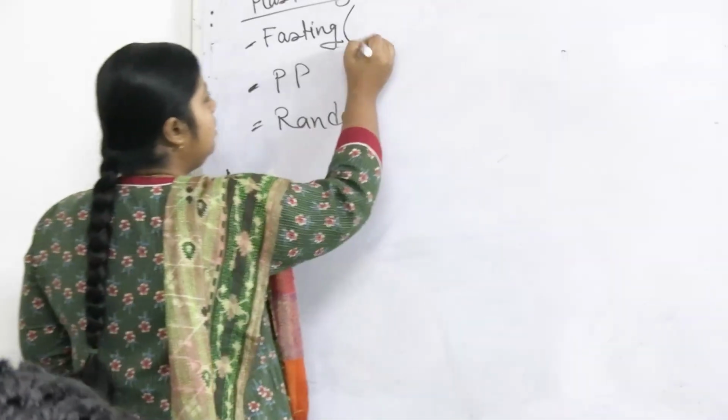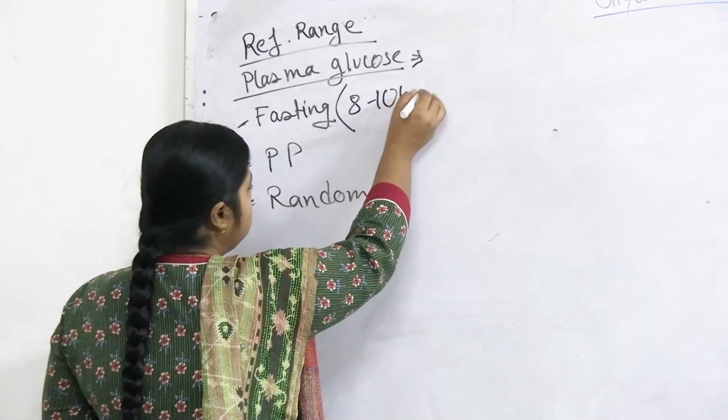What is the source of glucose in our body? Foods, carbohydrate-rich food. So the level of plasma glucose or blood glucose depends on the feeding or fasting status. Immediately after taking food, glucose concentration will rise, and after 8 to 10 hours of fasting, it will come to a baseline. So fasting means fasting for 8 to 10 hours.